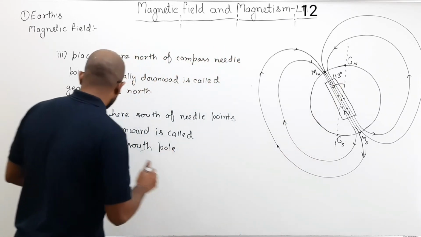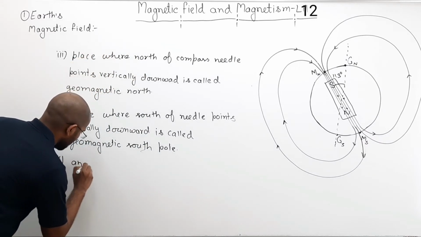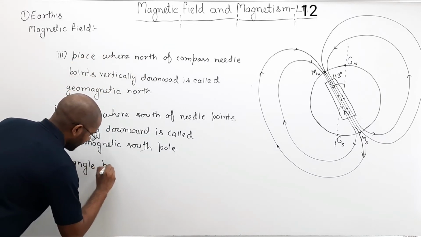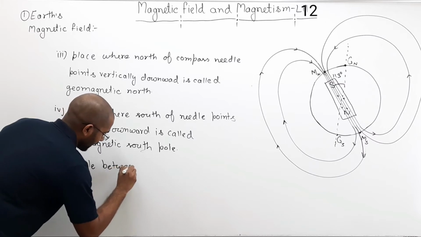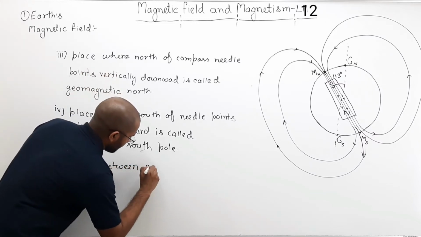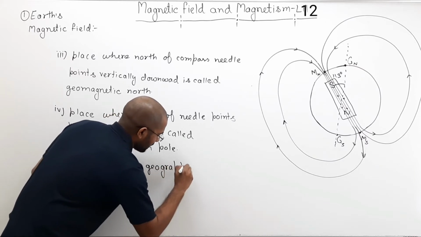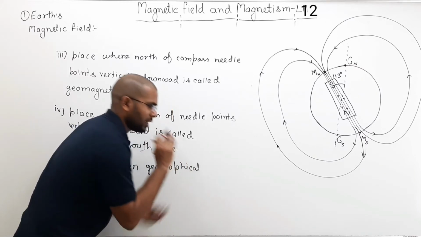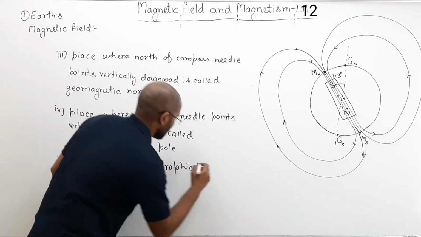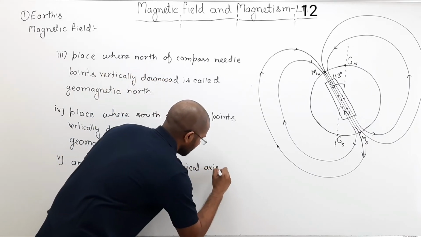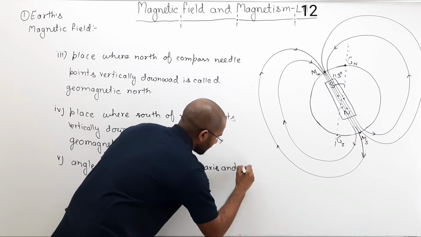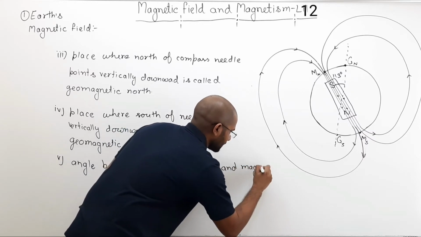So the angle between the geographical axis, what is the geographical axis? The axis around which the earth rotates. Geographical axis and magnetic axis.